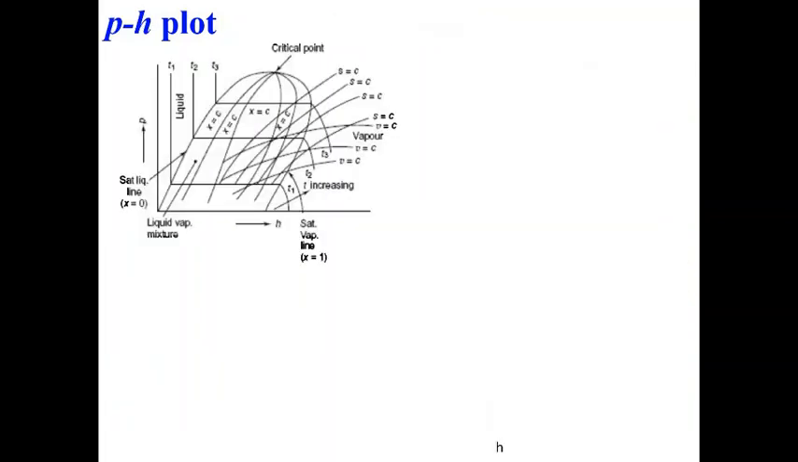Another interesting and very useful plot is your PH plot. P is pressure and H is enthalpy. Similarly we have the vapor dome here, the liquid region, the vapor region, and this dome has your liquid plus vapor. You see the saturated line: x equal to 0 means pure liquid, saturated liquid, and x equal to 1 means saturated vapor.